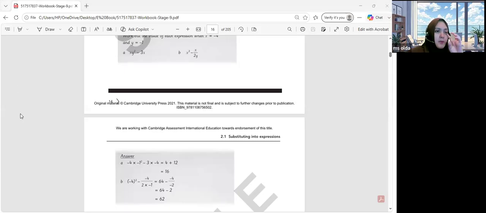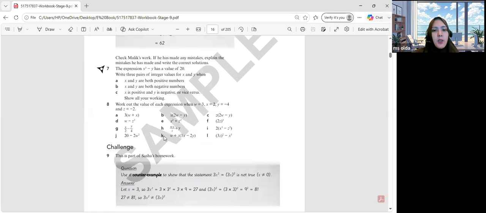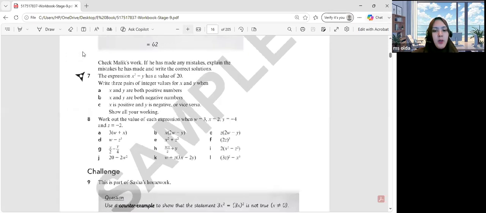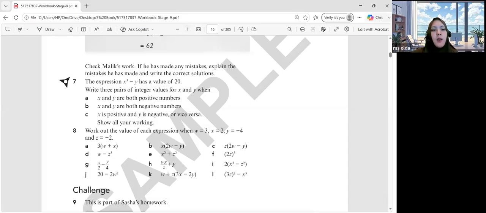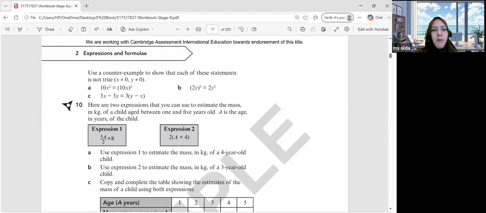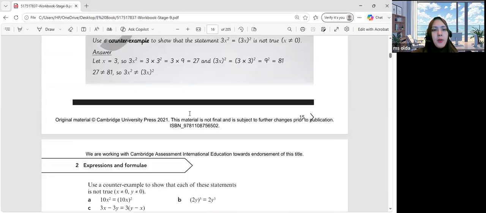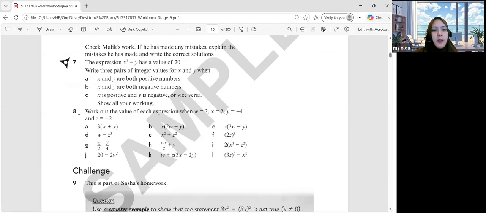Okay, so it's all about the mistakes that we can also make when we substitute the value. So you really need to be careful when you substitute the values. Okay, maybe one more or two more problems here.